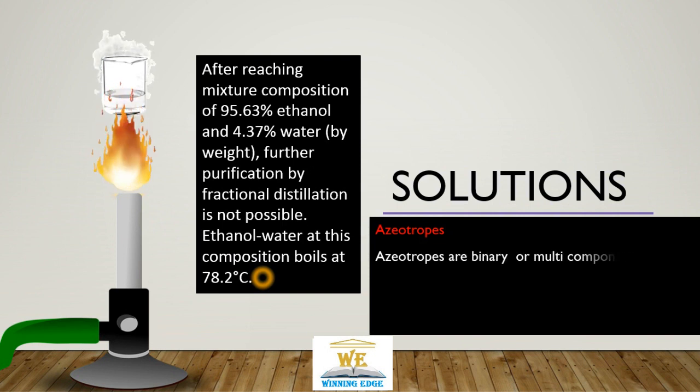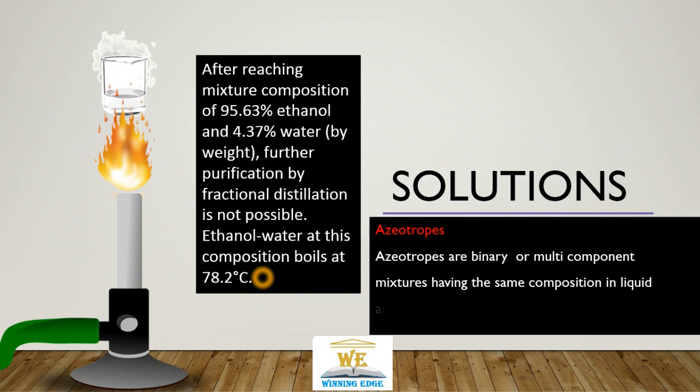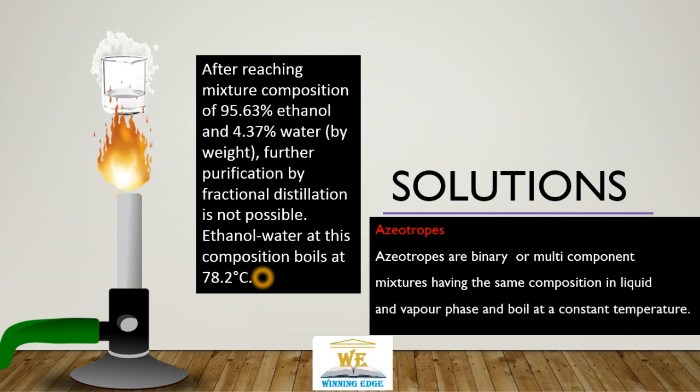So azeotropes are binary or multi-component mixtures having the same composition in liquid and vapor phase, and they boil at a constant temperature. Remember the two critical points: azeotropes have the same composition in gaseous and liquid phase, and they boil at a constant temperature. Because of that, further purification is not possible.